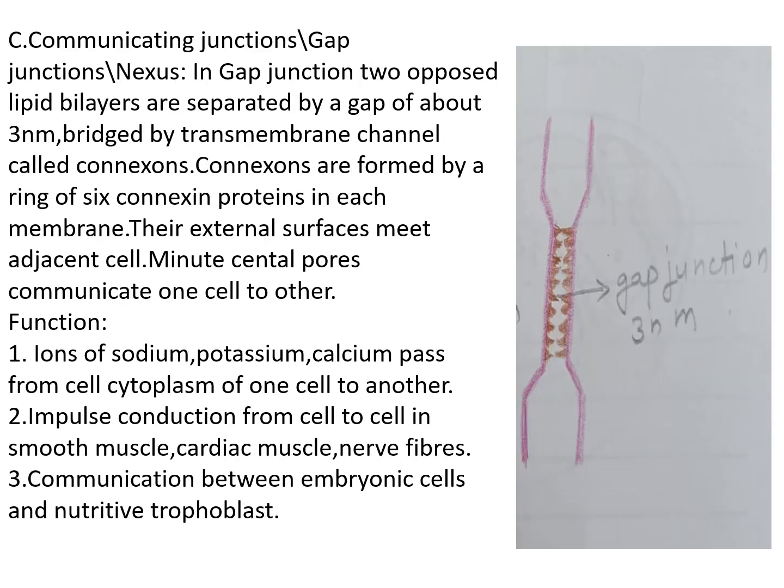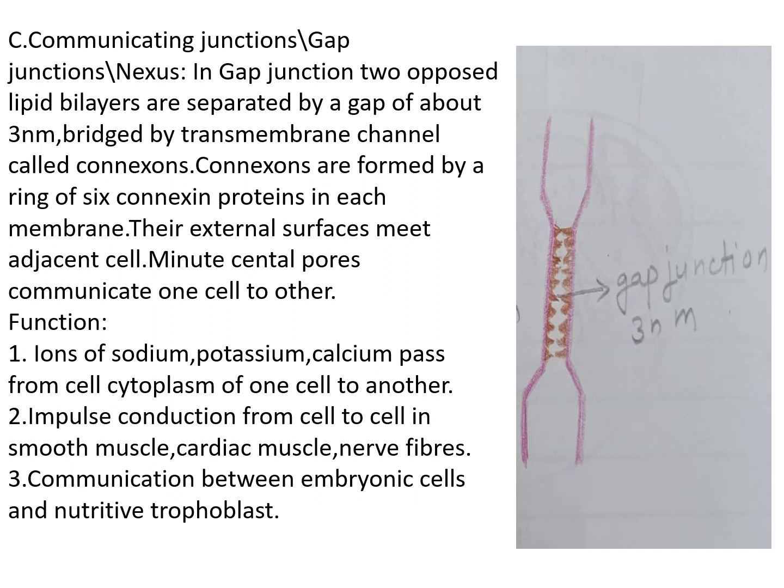The third variety of cell junction is communicating junction or gap junction, also known as nexus. In the gap junction, the two plasma membranes of adjacent cells are separated by an intercellular space of about 3 nanometers, and this gap is bridged by transmembrane channels called connexons.